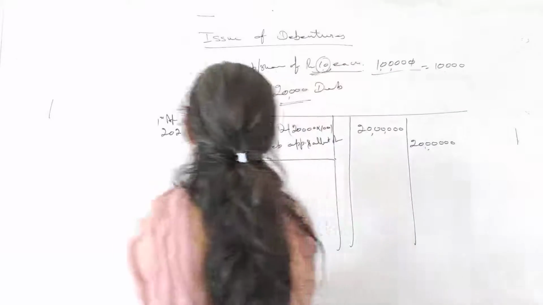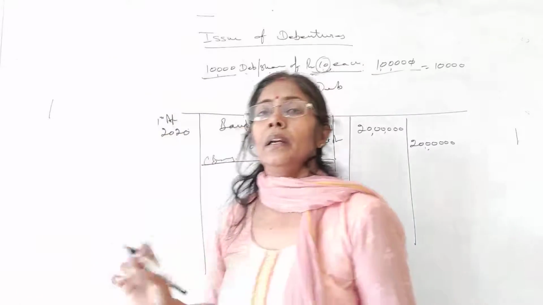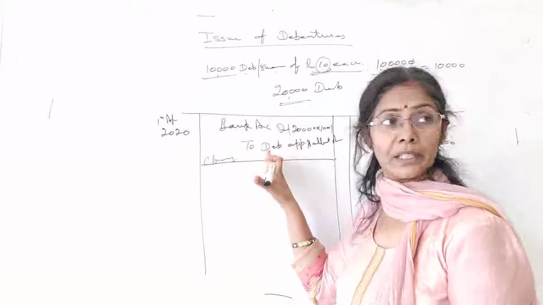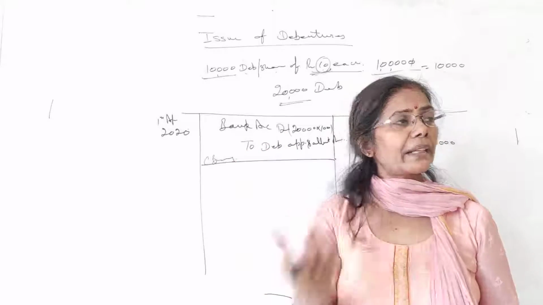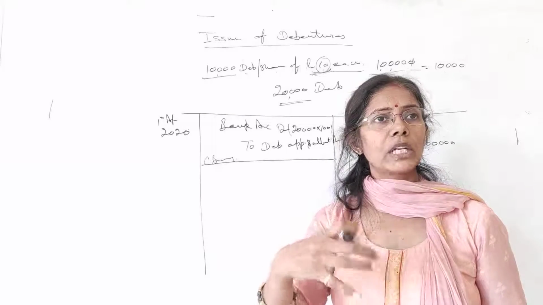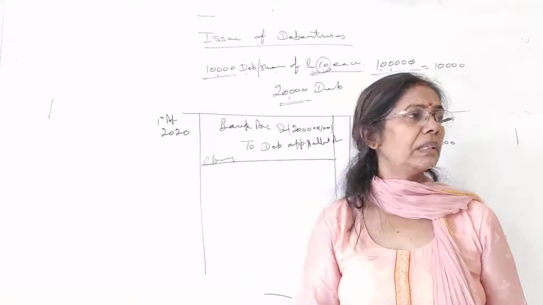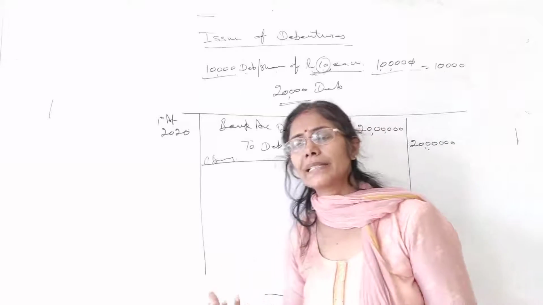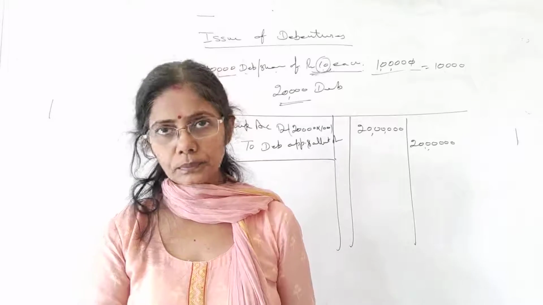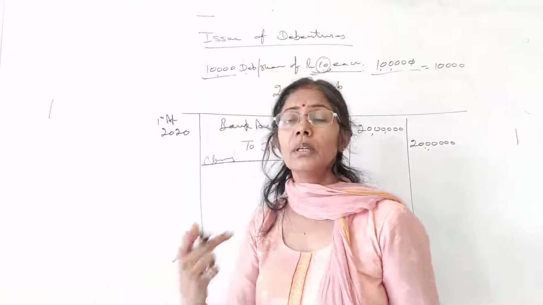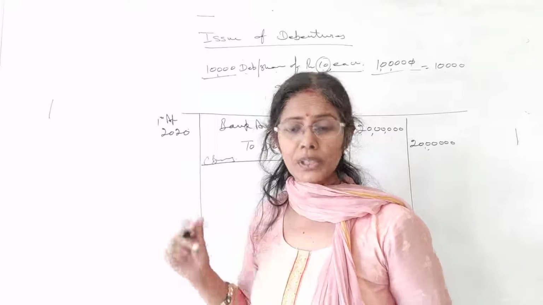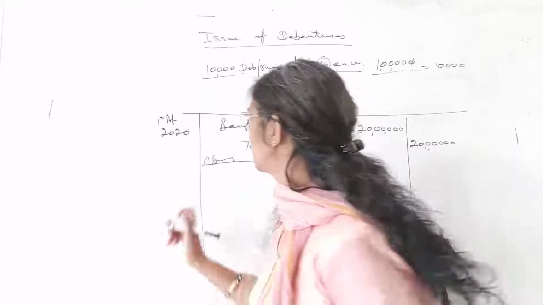So on which date? Those who are new, let me tell you, students: here we get the application, we check the things, screening is done, they check all the documents and amounts, and when they find that everyone has applied in the proper manner, they allot these debentures to them, just as we allot shares. So on which date have these debentures been allotted? They were allotted on 5th April.